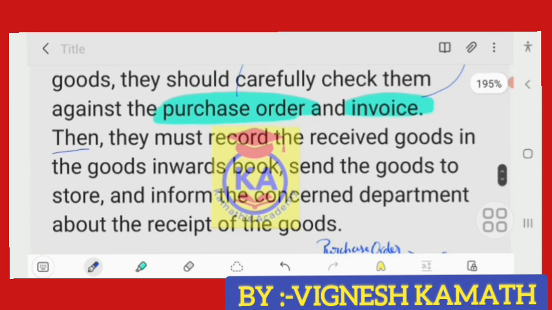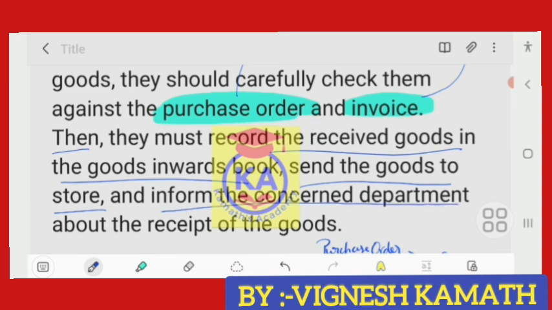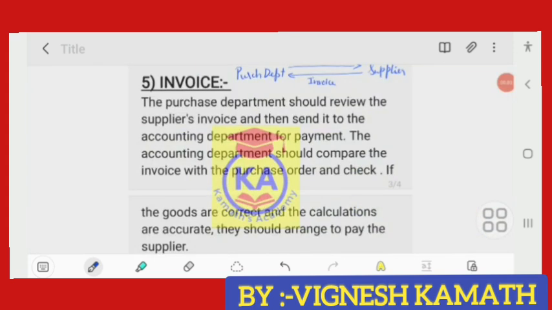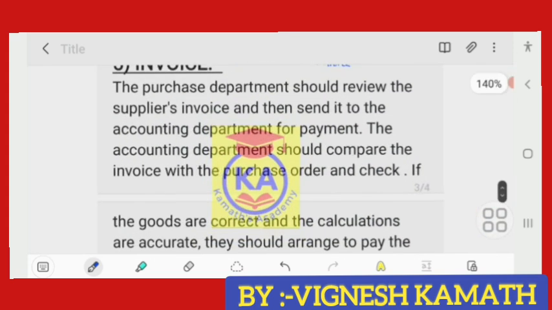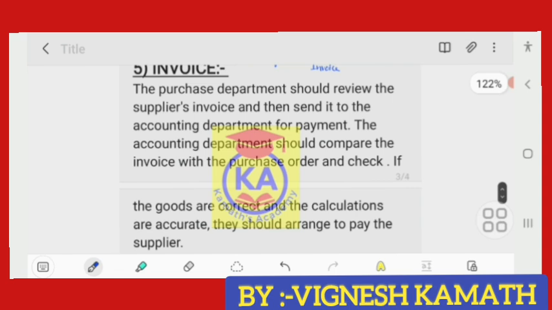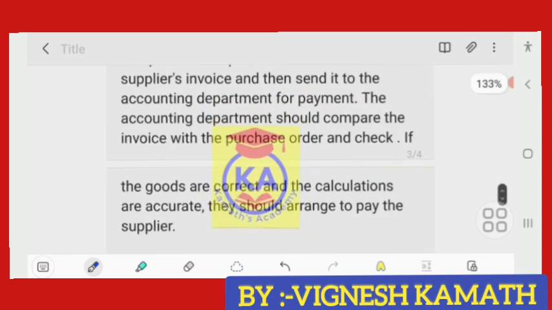Then they must record the goods received in the goods inwards book. This is an accounting entry. Then they have to send goods to store, and inform the concerned department about the receipt of the goods. Fifth step is invoice. The purchase department should review the supplier's invoice and send it to the accounting department for payment. The accounting department should compare the invoice with the purchase order and check if the goods are correct and calculations are accurate. They should arrange to pay the supplier.